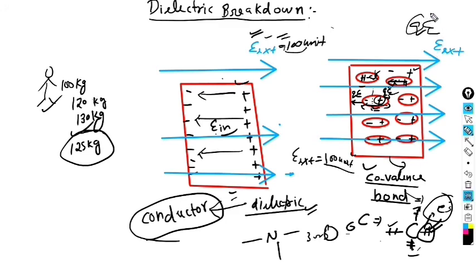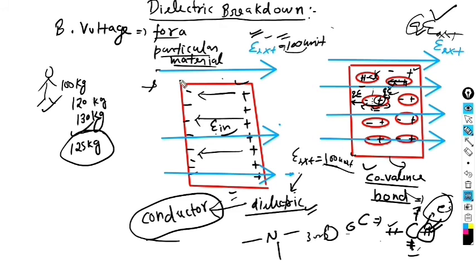The bonding electrons or their number is constant, but this E will increase. So for different materials, the electric field at which the material will break may have a different value. We are saying that this 100 unit is actually the limit for a particular material, and this is called the breakdown voltage for a particular material.